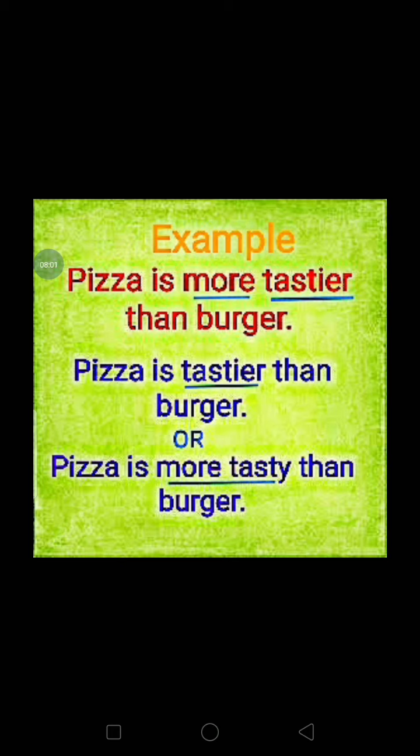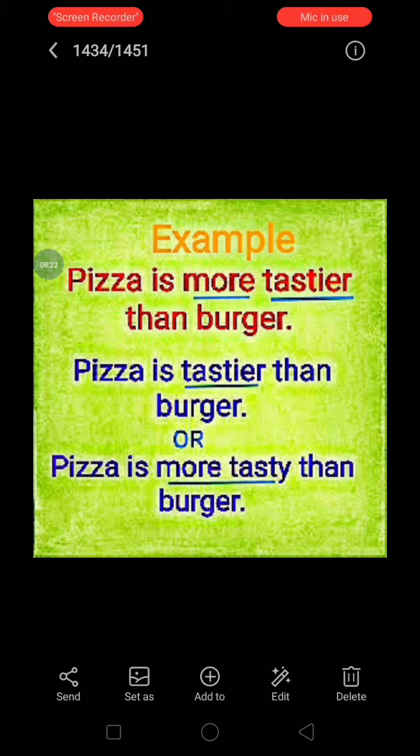Pizza is more tastier than burger. Again here double comparative, more tastier. So it is wrong. But pizza is tastier than burger. Or pizza is more tasty than burger. Only one we can use. So the last two are correct. But pizza is more tastier, here double comparative used. That's why it is wrong.